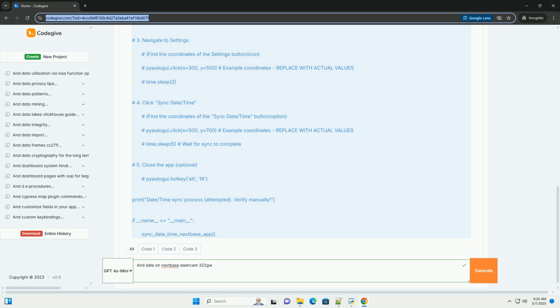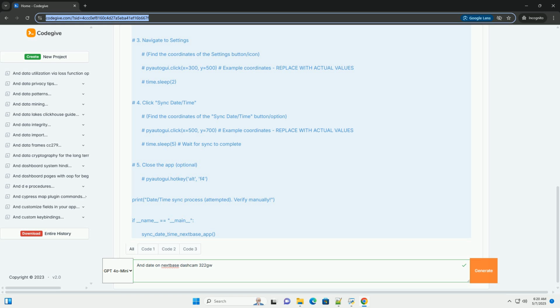Connect app. Run the script, move your mouse over the element, and the script will print the coordinates to the console. Adjust time.sleep. The time.sleep calls are crucial to allow the app to load and respond. You may need to adjust these values based on your system's performance. Error handling. The example lacks robust error handling. You should add try, except blocks to catch exceptions, for example the app not being found, a button not being visible, and handle them gracefully.